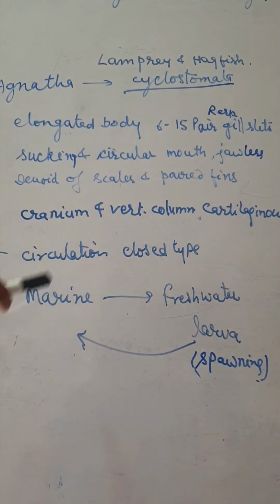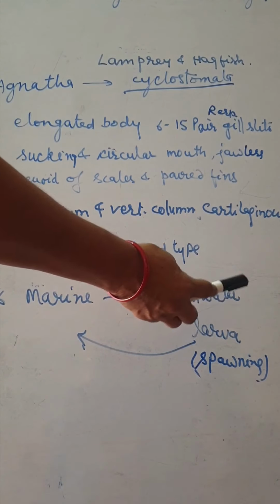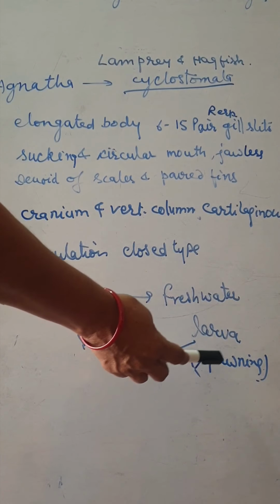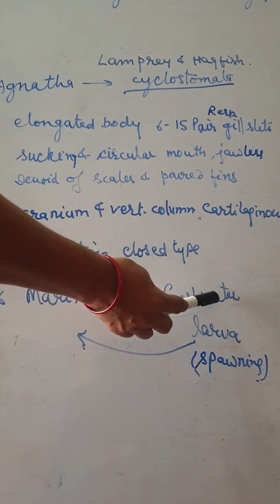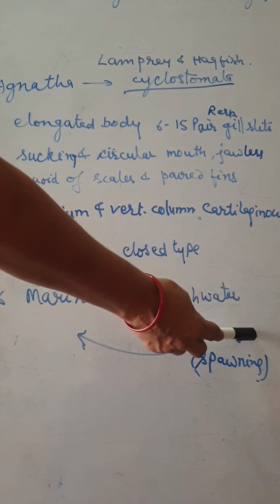The cyclostomes are mostly marine, but they migrate to fresh water for spawning. Spawning means to lay eggs. After a few days they die.